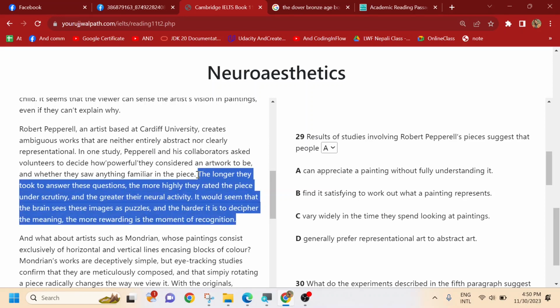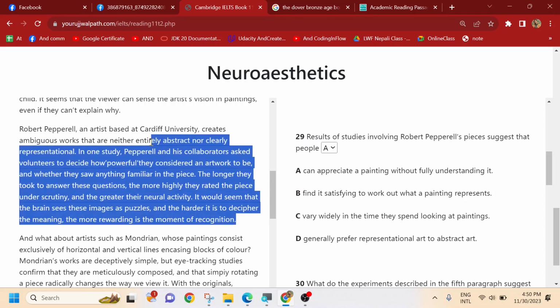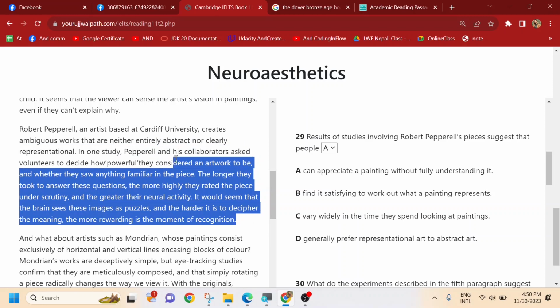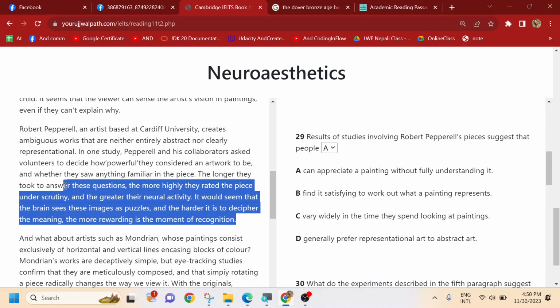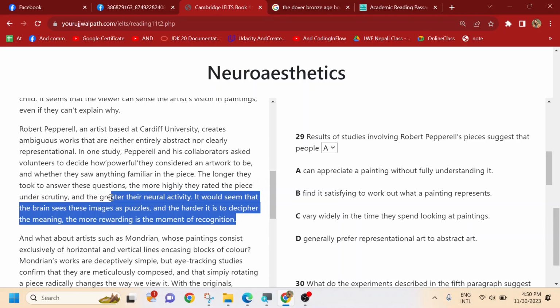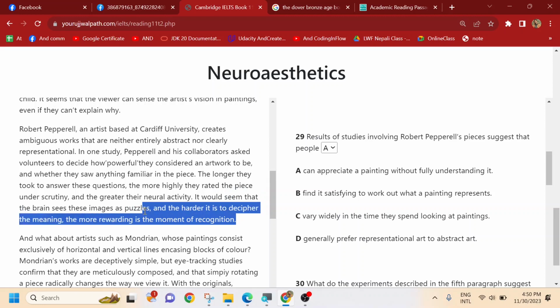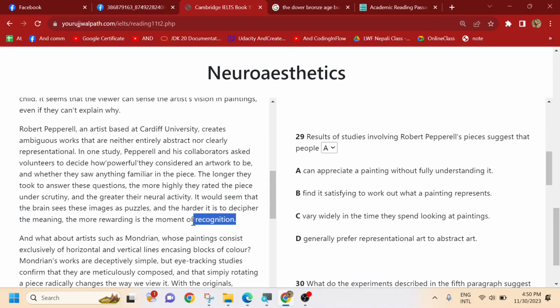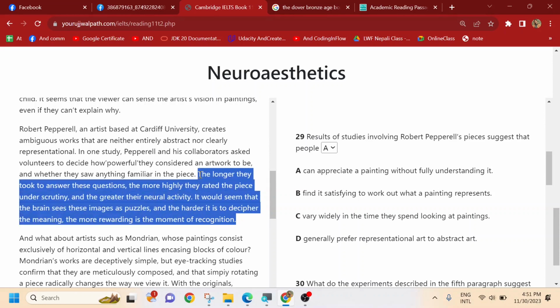So here also, the longer they took to answer these questions, the more highly they rated the piece under scrutiny, and the greater their neural activity. It would seem that the brain sees this image as a puzzle, and solving it was kind of a fun thing, along with this kind of information. Let's see these options now.